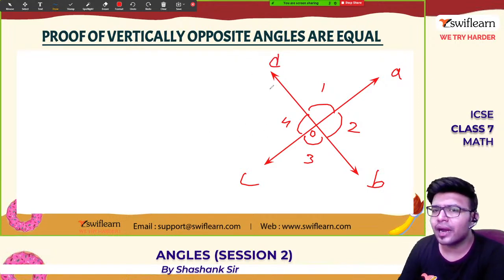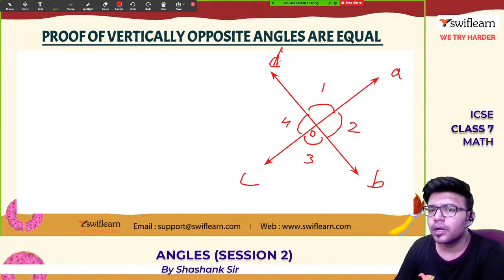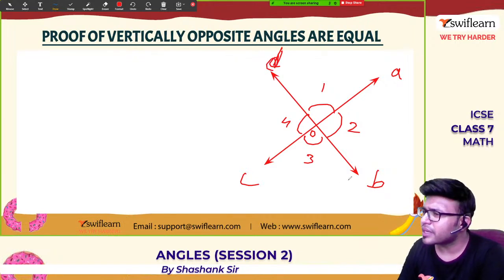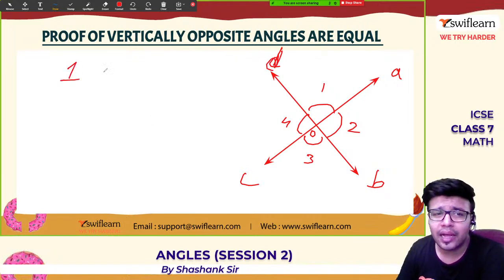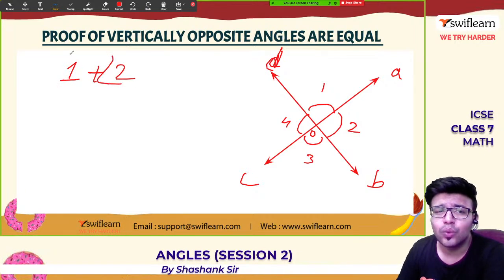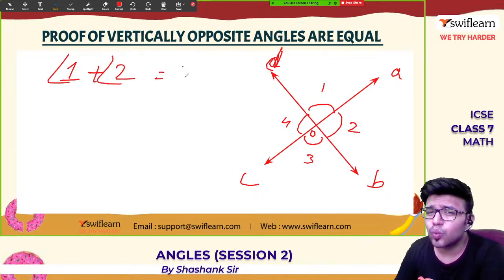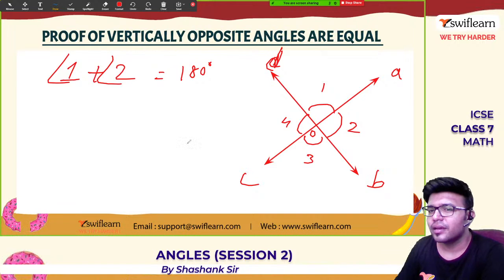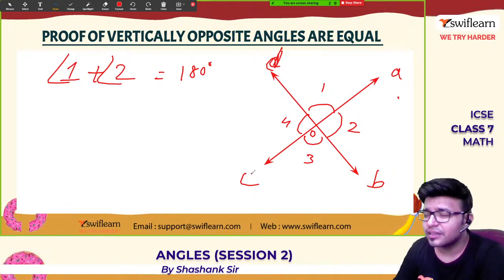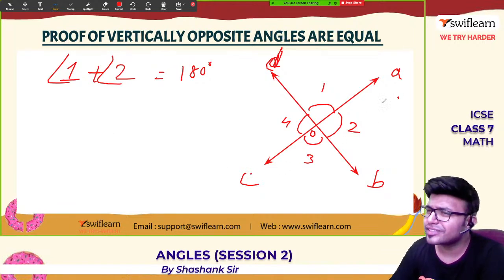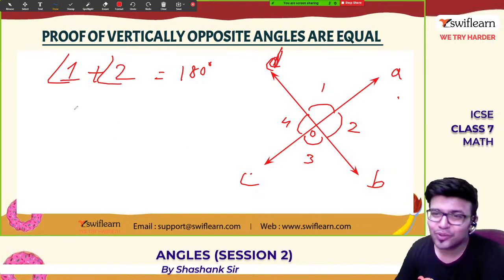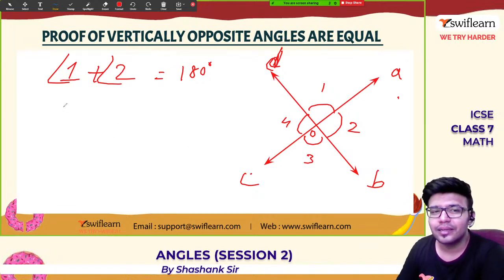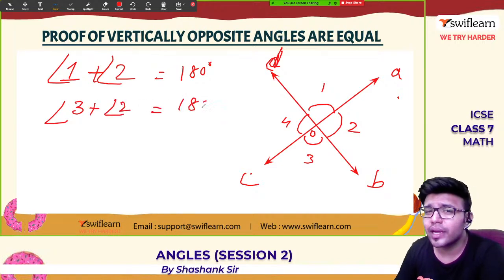Now we know that DB is a straight line. It is making a 180 degree angle. So angle 1 plus angle 2 is equal to 180 degrees. Similarly, AC is also a straight line. It is also making 180 degrees. So angle 3 plus angle 2 is equal to 180 degrees.